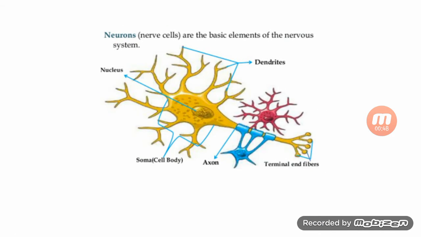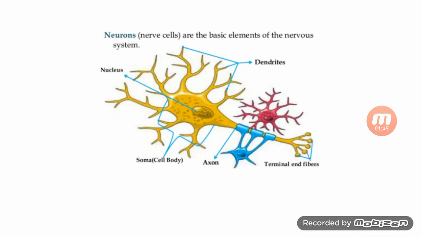So the basic unit of the nervous system is the neuron, or the nerve cell. You can see here the structure of the neuron. So first is the head, then its body, and the terminal end fibers. You can see the nucleus, the branch-like structure is dendrites, and the whole part, the soma, is known as the cell body. Then the neck is known as the axon, and the end terminal is known as the end fiber, terminal fiber.